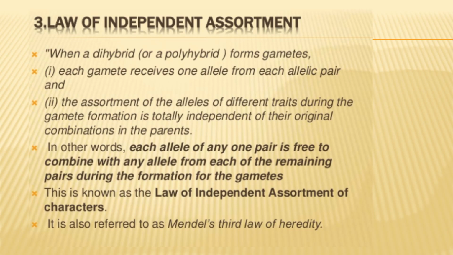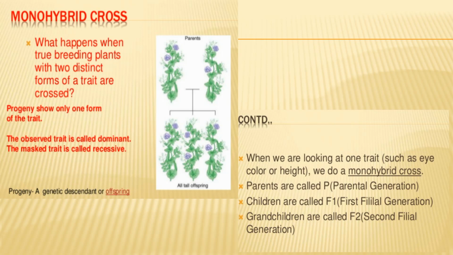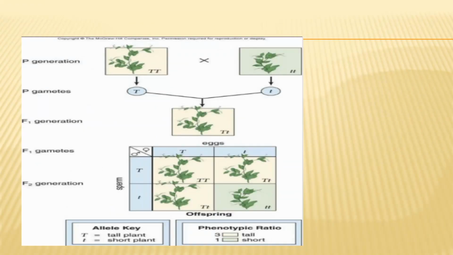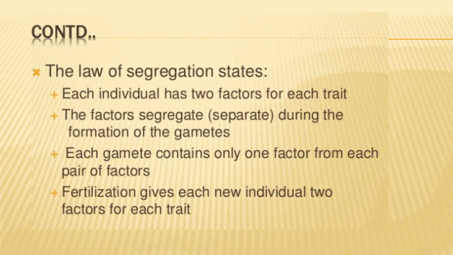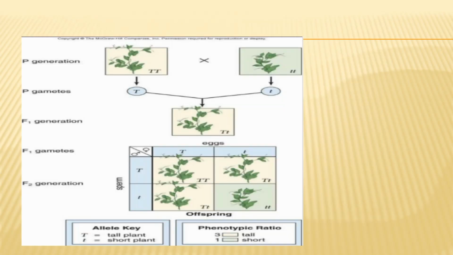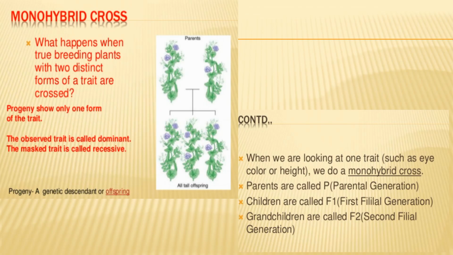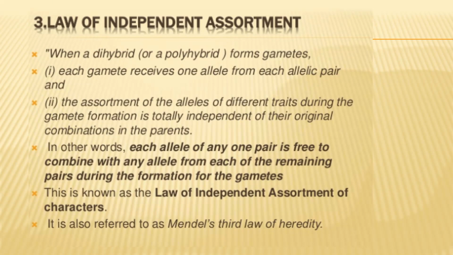The first law was Mendel's law of dominance. The second law was Mendel's law of segregation, and the third law is Mendel's law of independent assortment.